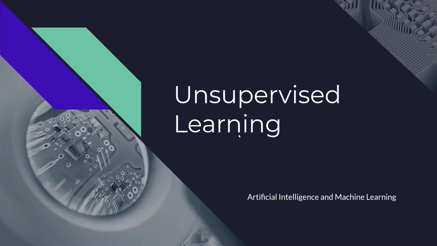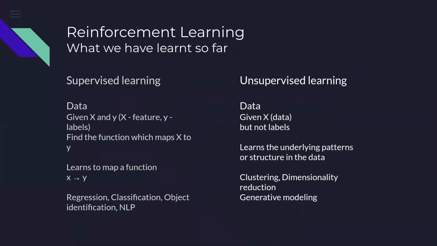In the first few sessions, starting this week, we have been talking about clustering. We saw that there are two main categories of machine learning. One is supervised learning, and the second is unsupervised learning.